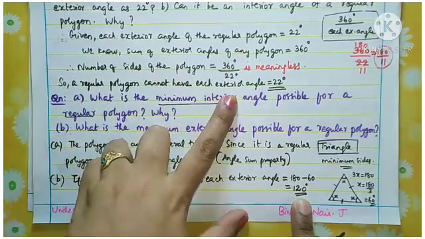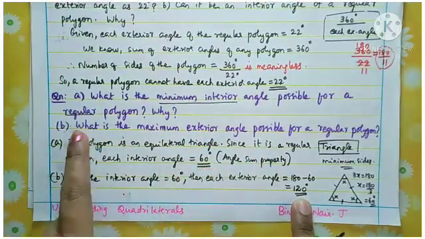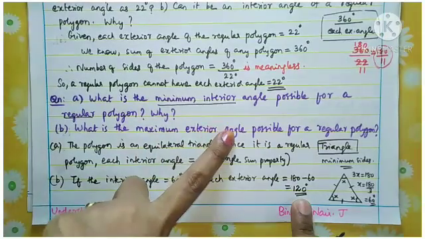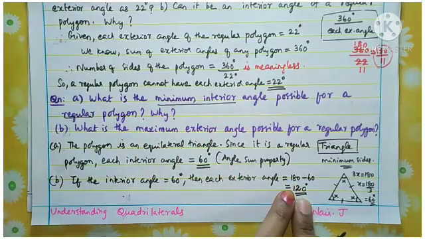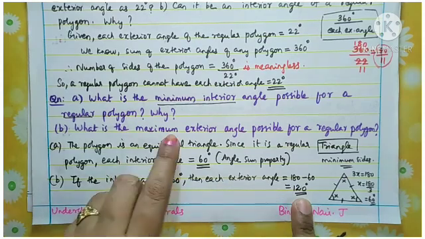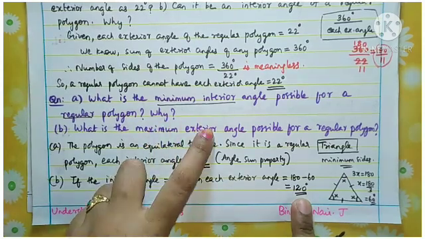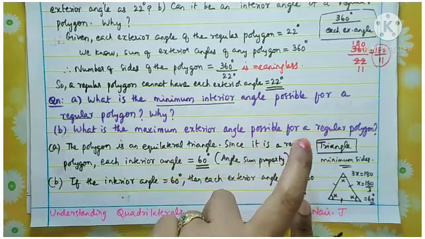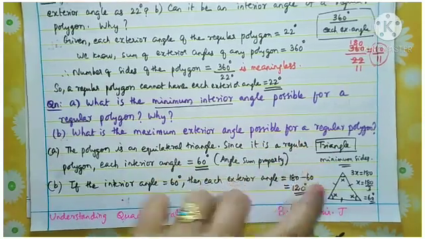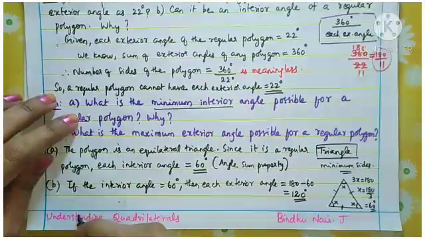So the minimum interior angle we found is 60 degrees. Now what is the maximum exterior angle? So you subtract from 180, and that 120 degrees is the value of the maximum exterior angle possible for a regular polygon. Which regular polygon here? Equilateral triangle. So how to conclude the answer?